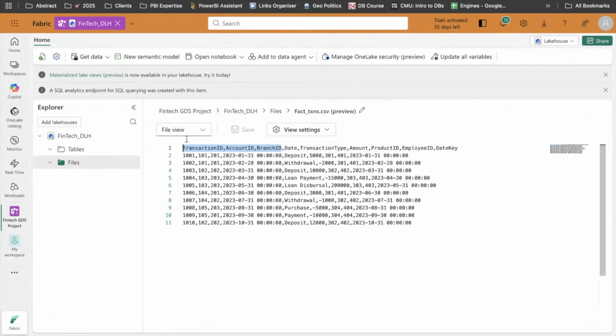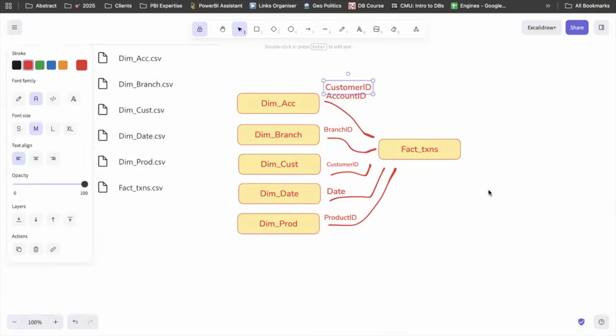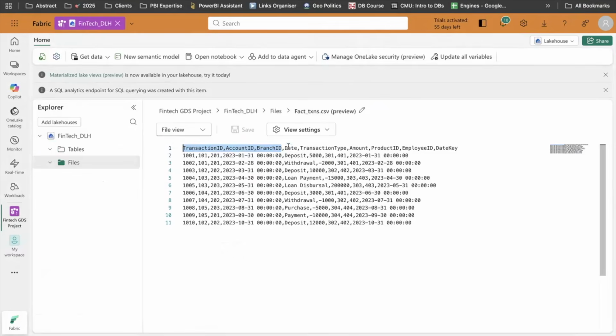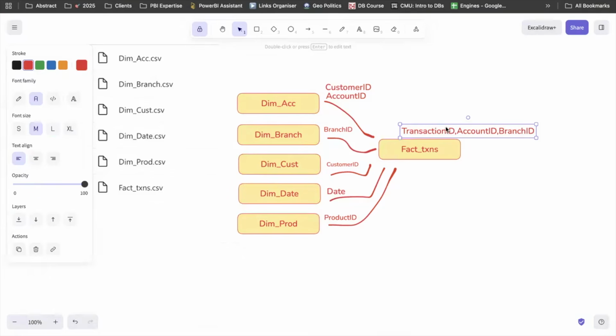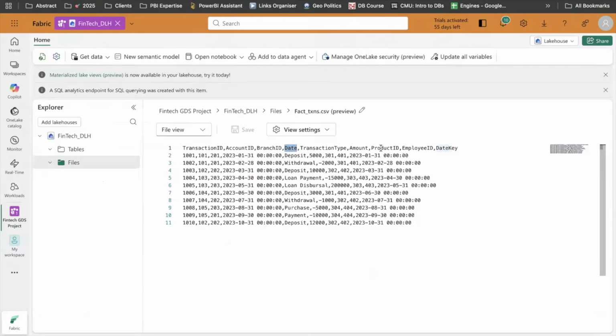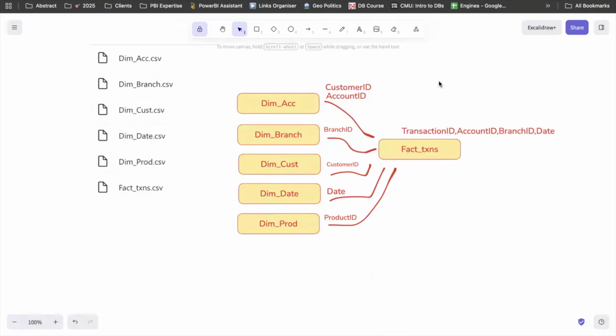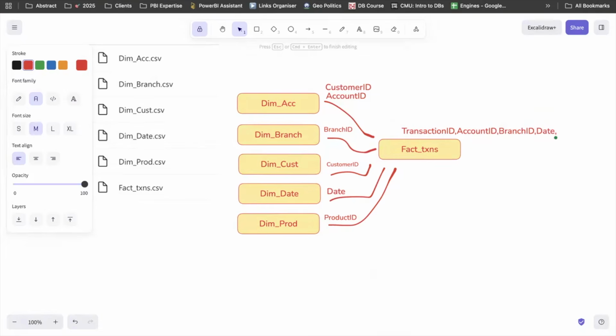So I can copy these things here. And we have date also, which was our primary key in the date table. So I will paste that here, and we have product ID also. Perfect. So we have all the keys present.